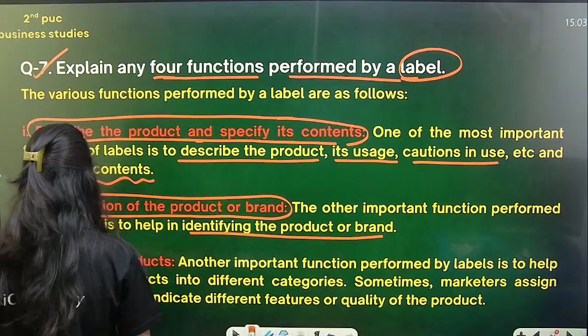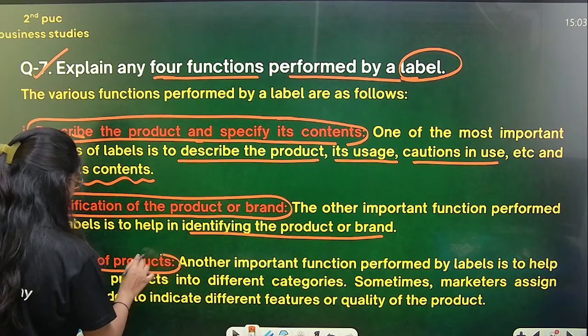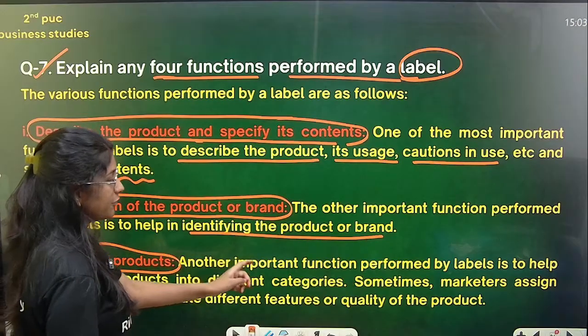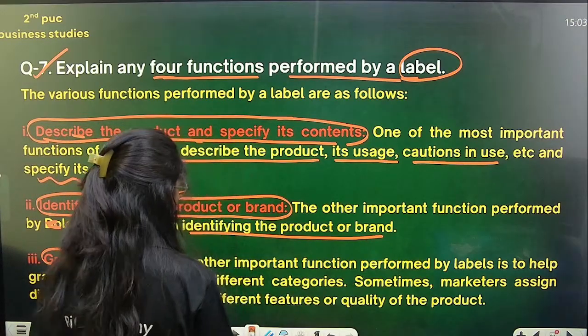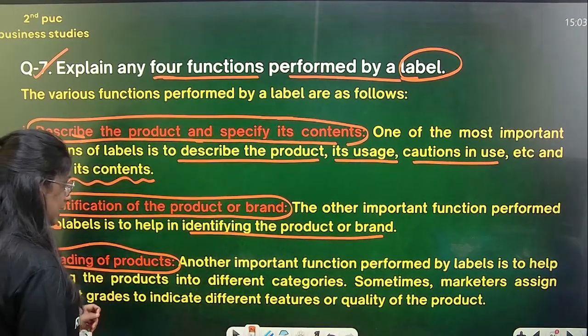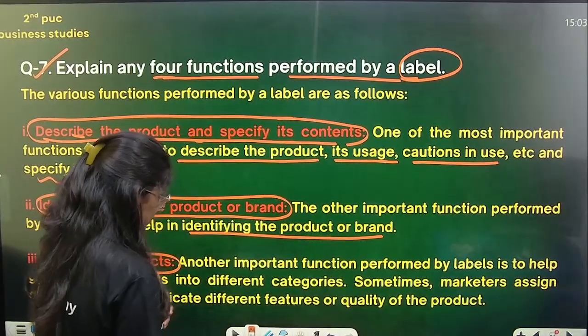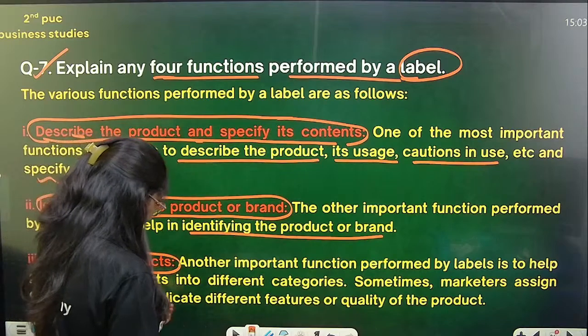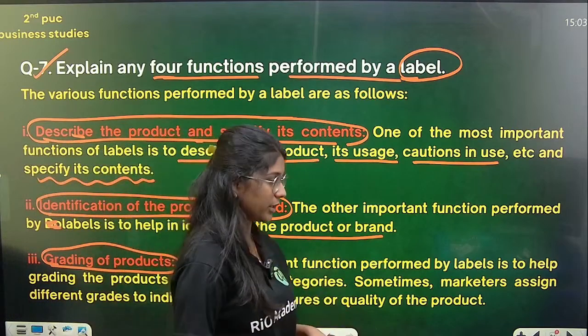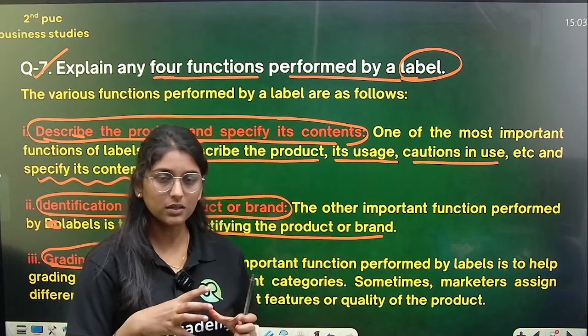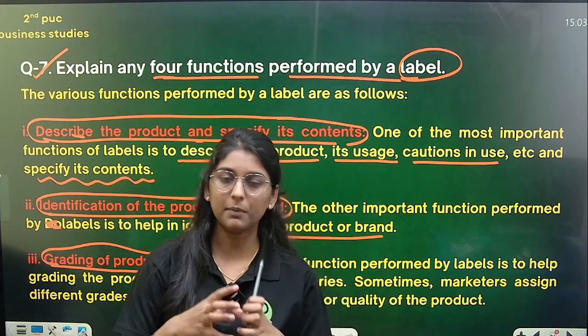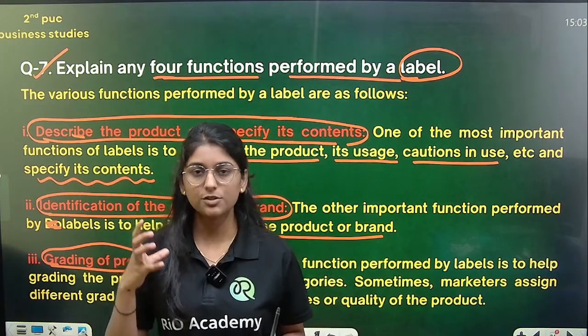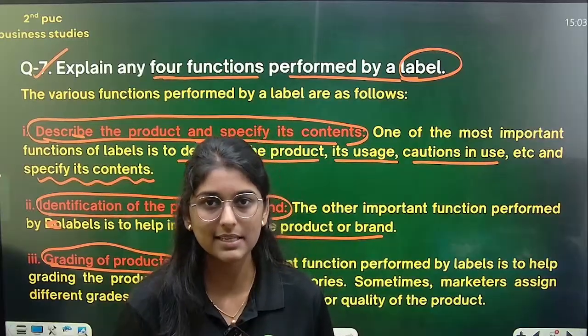The next thing is grading of product. So what do you mean by grading of product? Another important function performed by the labels is to help in grading the products into different categories. Sometimes marketers assign different grades to indicate different features or quality of the product. So basically grading is, we make a group of items having a certain quality, right? So this is basically grading. So we assign certain grades.